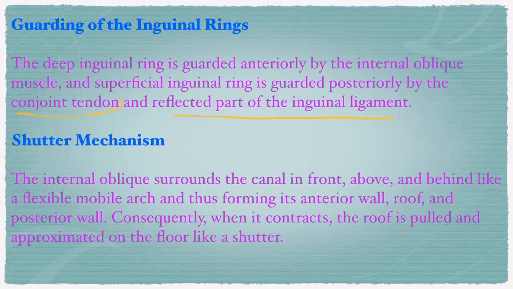The internal oblique surrounds the canal in front, above, and behind, like a flexible mobile arch. Okay, if this is the canal, the internal oblique is like this, a flexible arch on the inguinal canal, thus forming its anterior wall, roof, and posterior wall. Consequently, when the internal oblique contracts, the roof is pulled and approximated on the floor like a shutter, right? So, if the internal oblique contracts, what happens? The roof will be pulled down toward the inguinal ligament with it.